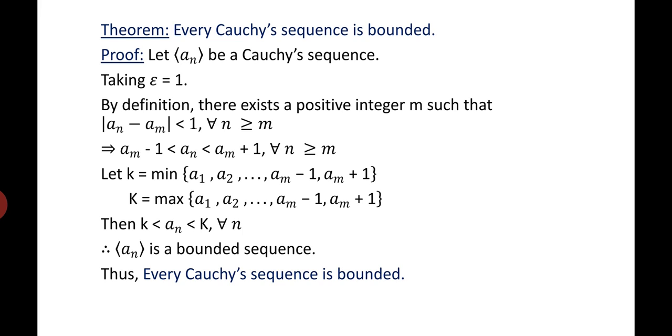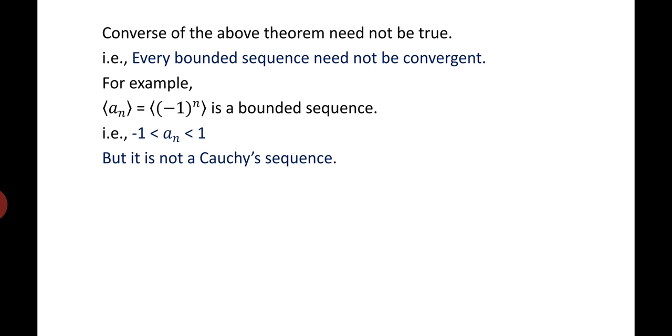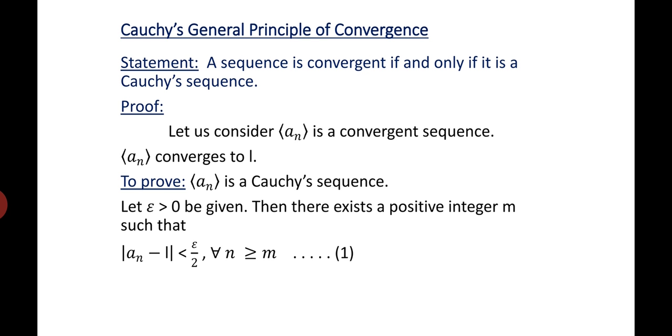Therefore, sequence a_n is a bounded sequence. Therefore, every Cauchy sequence is bounded. But the converse of the above theorem need not be true. That is, every bounded sequence need not be convergent. For example, a_n equal to minus 1 raised to n is a bounded sequence, but it is not a Cauchy sequence. That is, when I say a bounded sequence, you get minus 1 less than a_n less than 1.